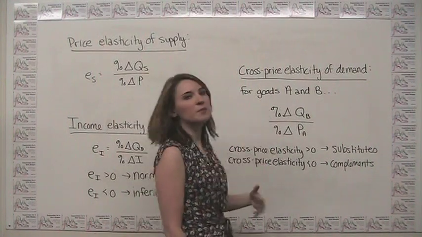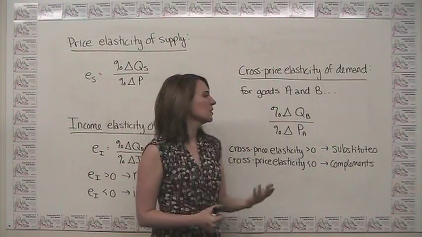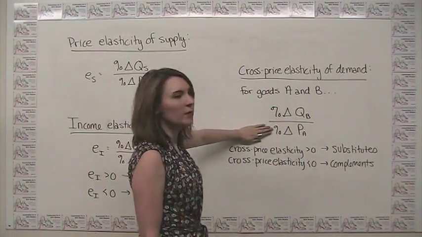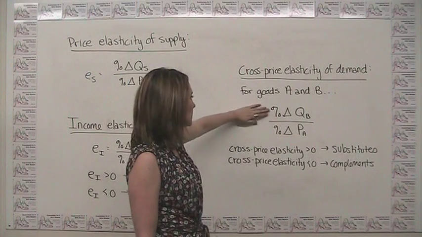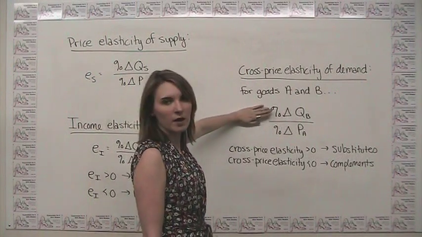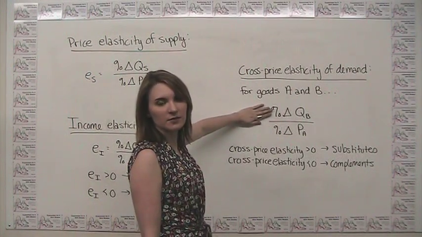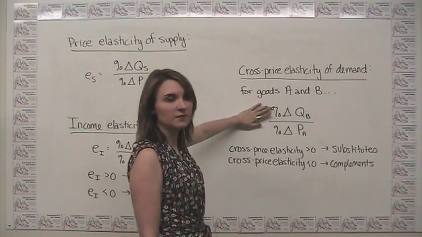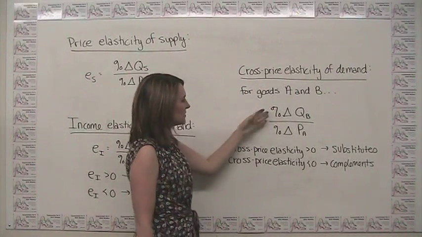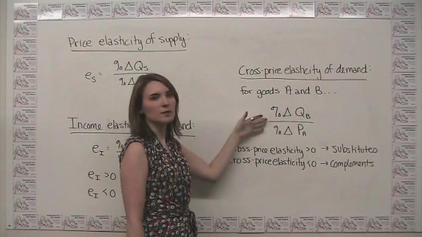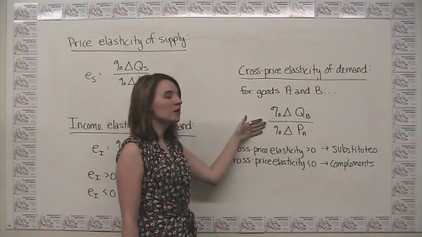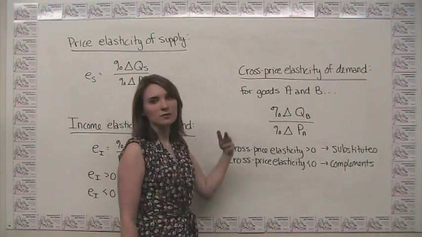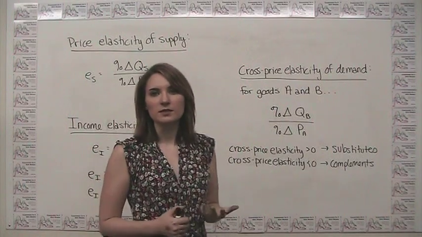So this is our Coke and Pepsi example that we just talked about, that a positive move in the price of Coca-Cola is going to result in a positive move in the quantity demanded of Pepsi, and vice versa. So here we're either going to see two positive numbers or two negative numbers, and this ratio is going to give us a positive number.